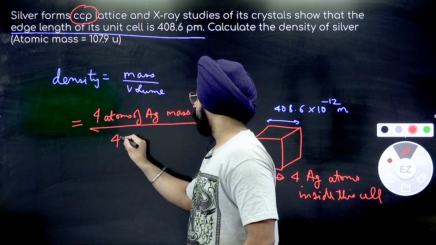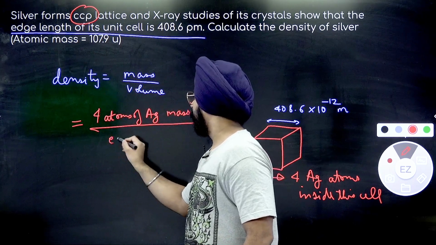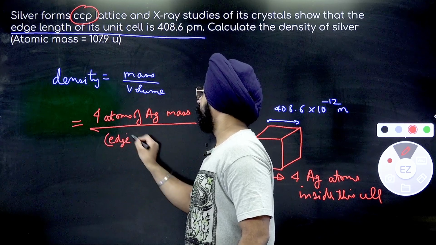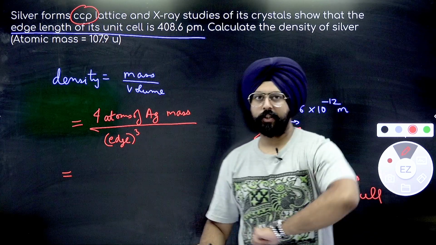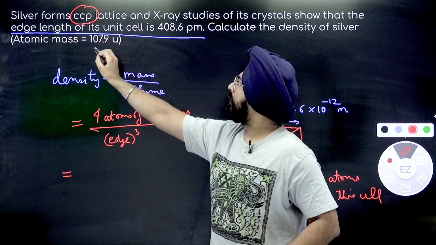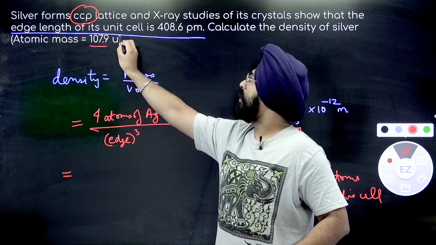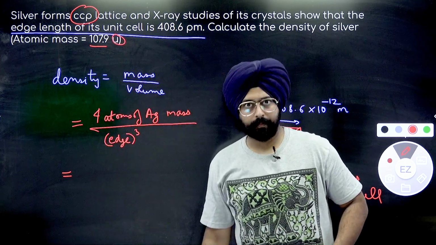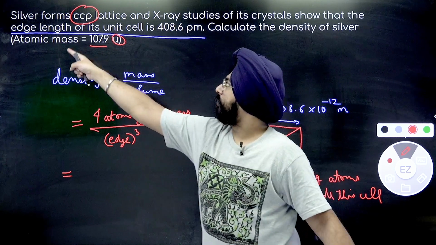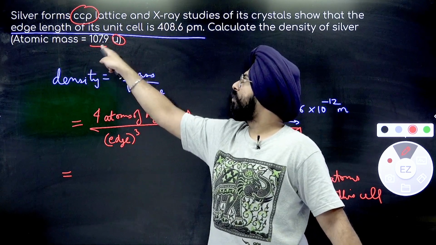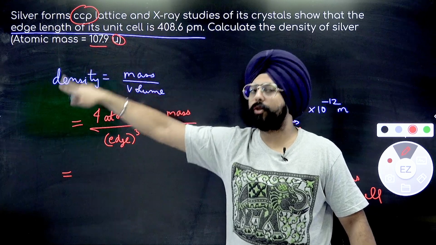I'll just write over here edge length cubed. Let's just calculate what's the mass of 4 atoms of silver. Mass of 1 atom of silver is given as 107.9 unified mass. This is atomic mass unit. Mass of 1 atom of silver is 107.9 atomic mass units.